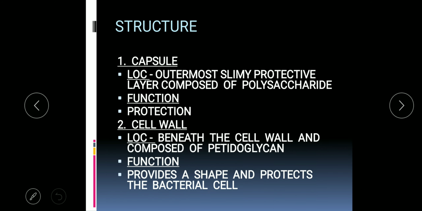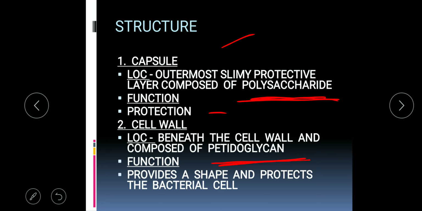The outermost layer of the bacteria is the capsule. What is its location? It is the outermost layer. Its structure is a slimy protective layer composed of polysaccharide, and the function of the capsule is protection. Then beneath the capsule there is the cell wall, and the cell wall is composed of peptidoglycan.